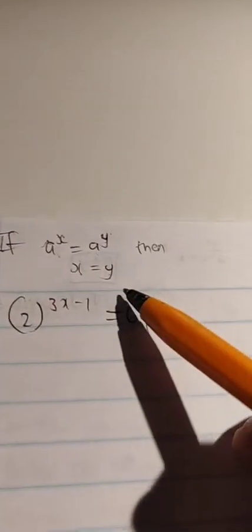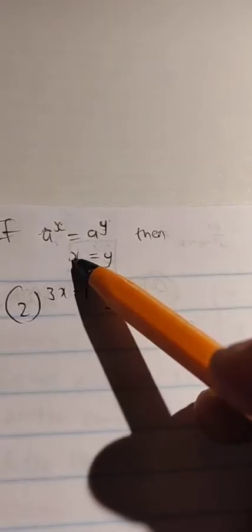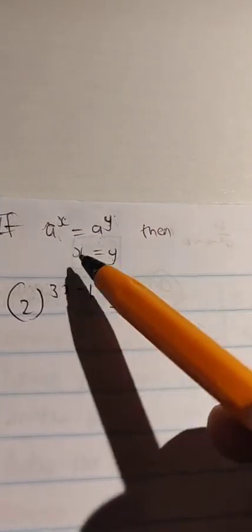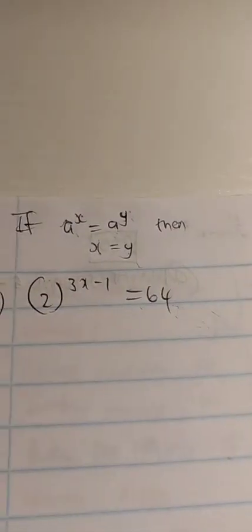You also drop down the y. So it's almost as if you drop the base, you can equate the exponents. But the condition is that the bases must be the same in order for you to drop and equate the exponents. Does that make sense?